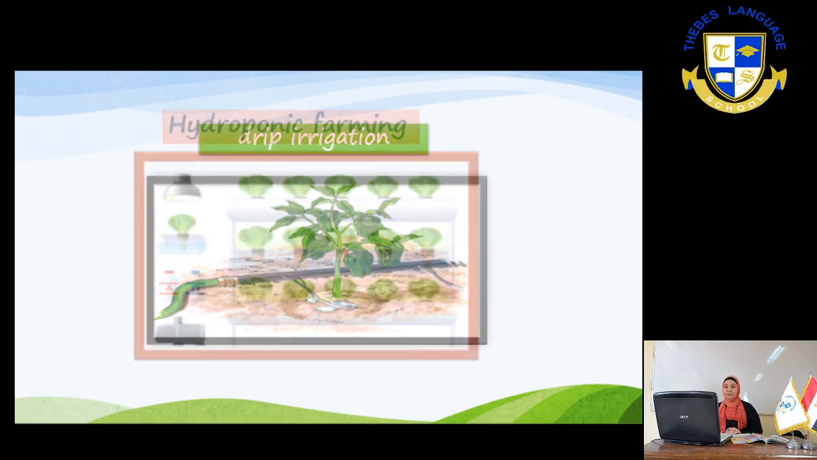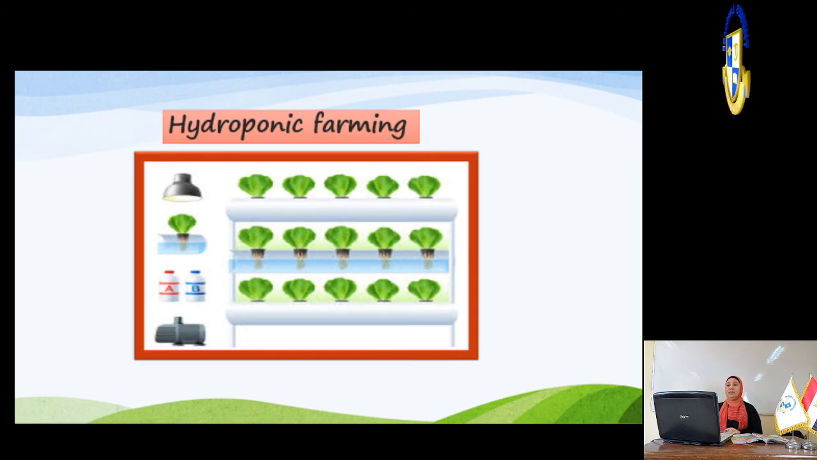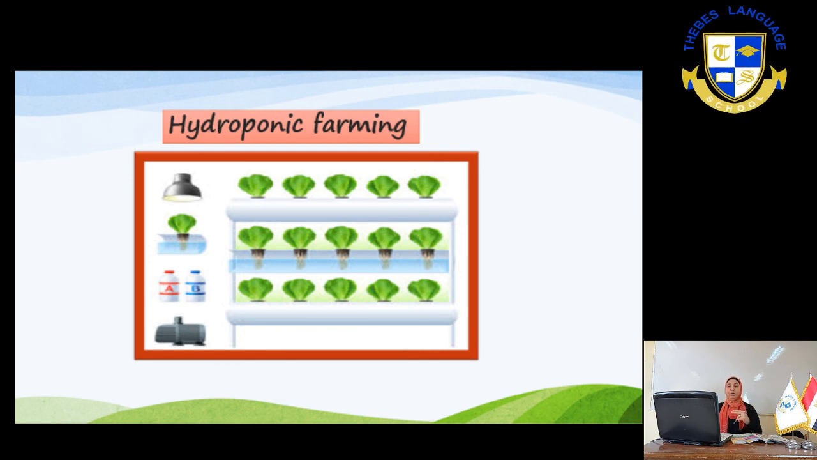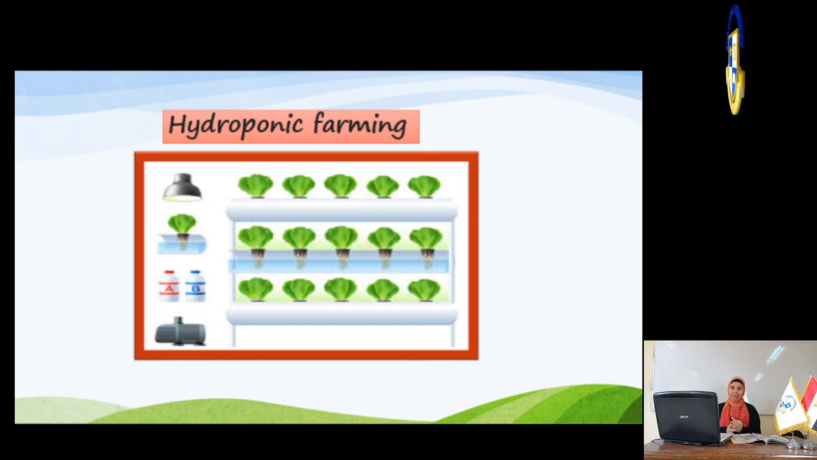Next picture, hydroponic farming. This is a new modern way of farming where they use only water. They don't use soil, and inside the water they put the minerals that the plant needs.